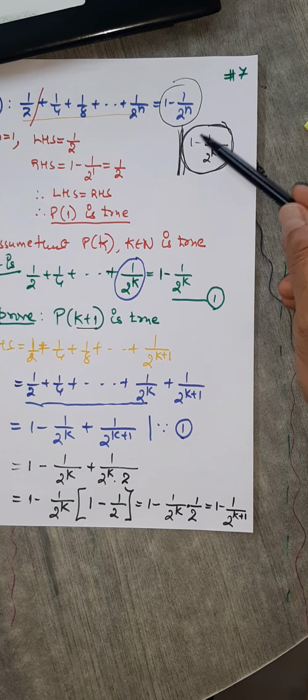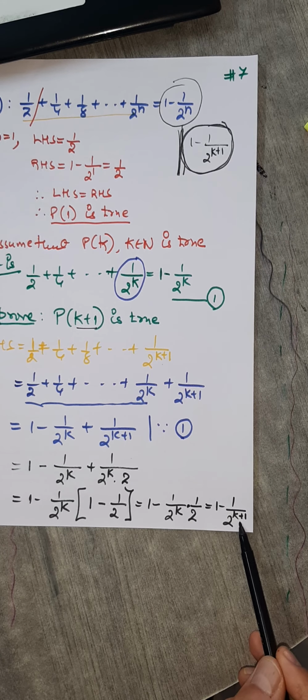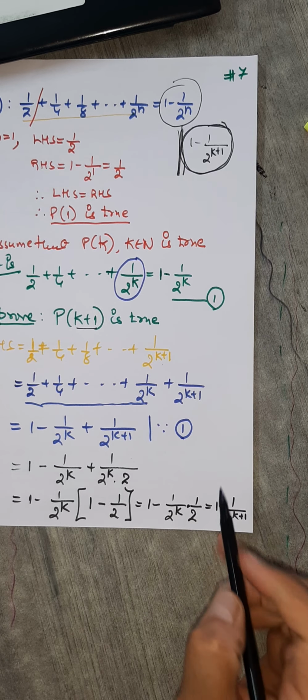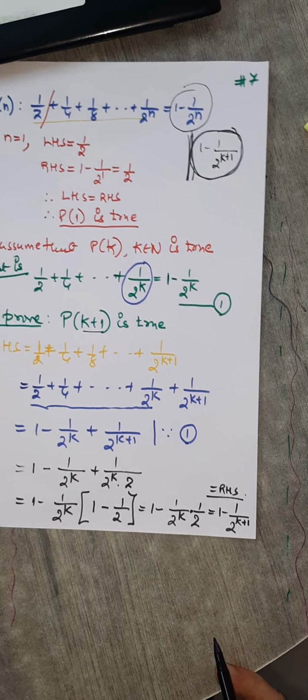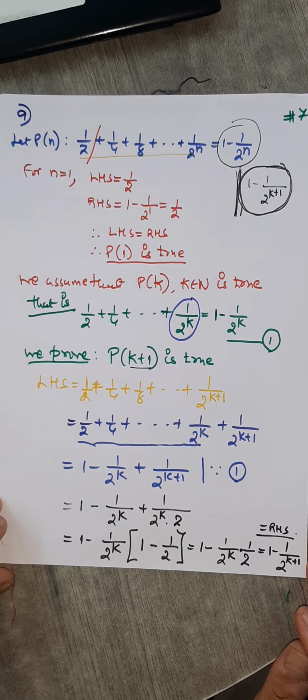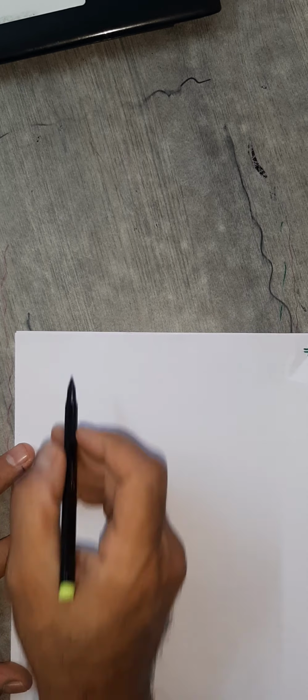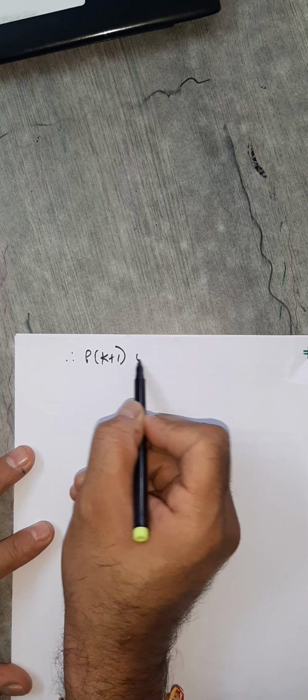That's what you had expected. Instead of n, you should get k plus 1, and you got it. So this is nothing but your RHS. This is your right answer. Therefore, if I write the next step here, P of k plus 1 is true.